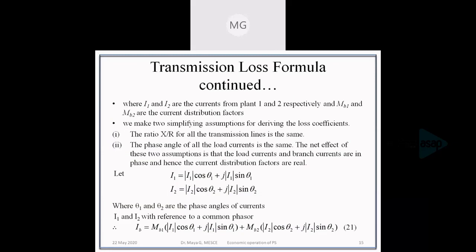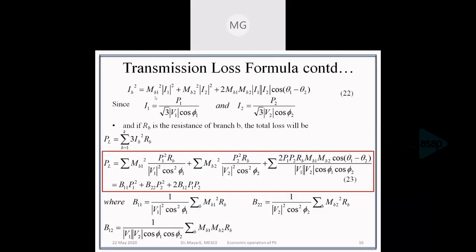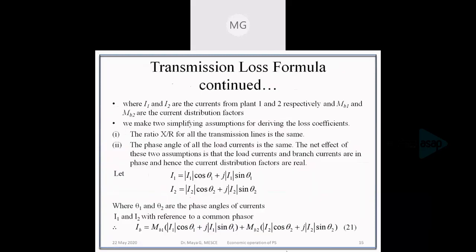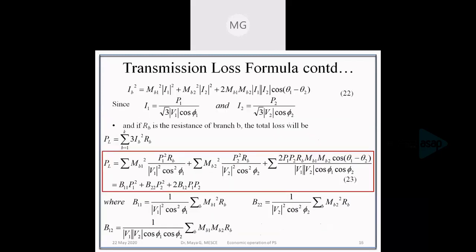When we separate the real and imaginary parts and find the magnitude IB square, we get an expression where the cos square plus sin square term will be equal to 1, and a term cos theta 1 into cos theta 2 minus sin theta 1 into sin theta 2, which is equal to cos of theta 1 minus theta 2. So IB square will be obtained as in equation number 22.